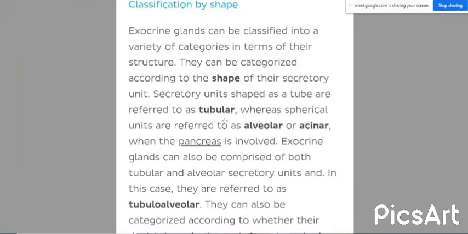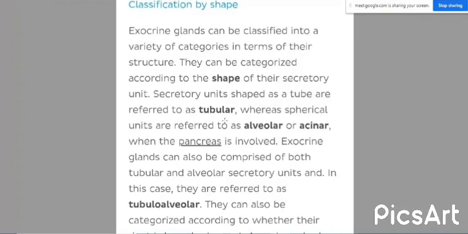If the secretory part is rounded, then it is known as alveolar or acinar. In the pancreas or in different types of salivary glands, we can see the tubular type incorporated with the spherical type. Then it is known as tubulo-alveolar or tubulo-acinar.